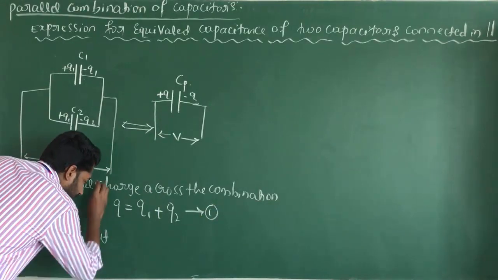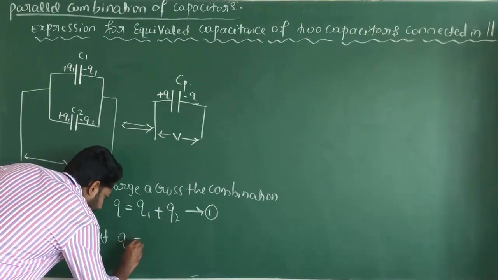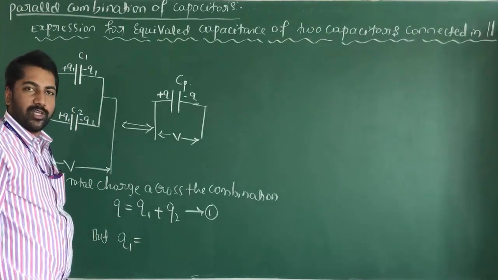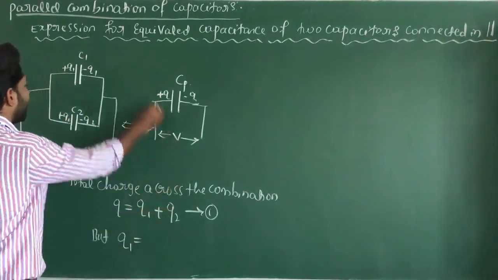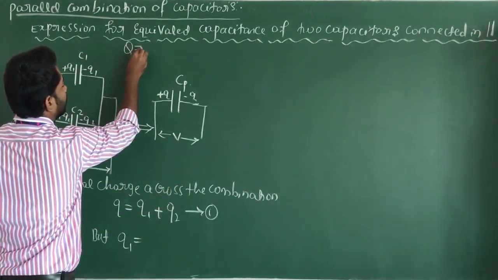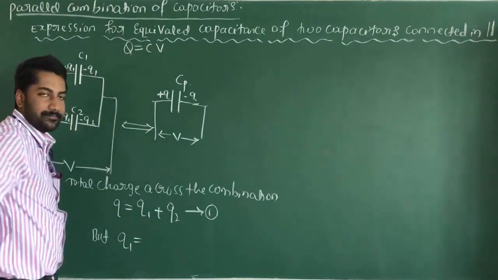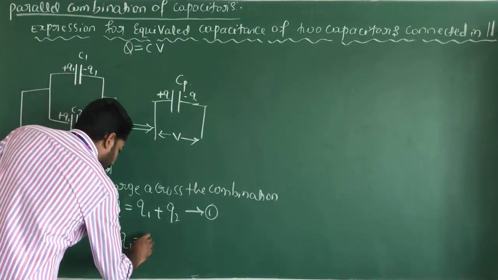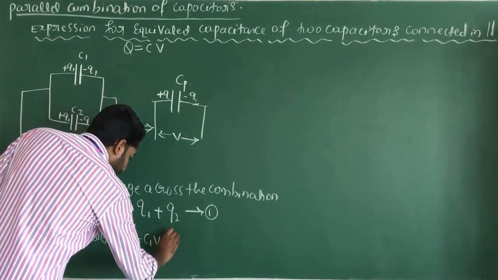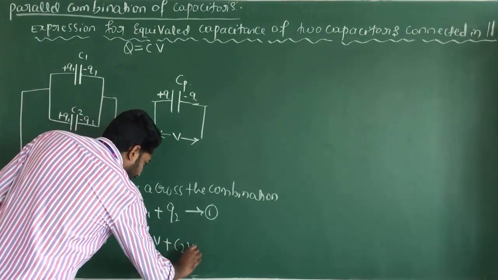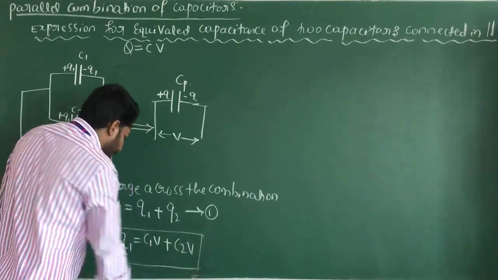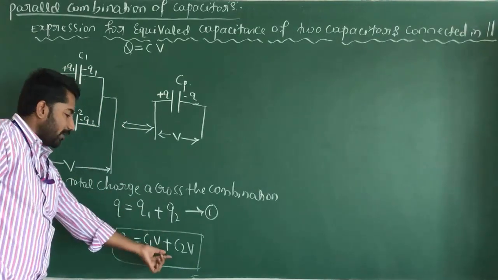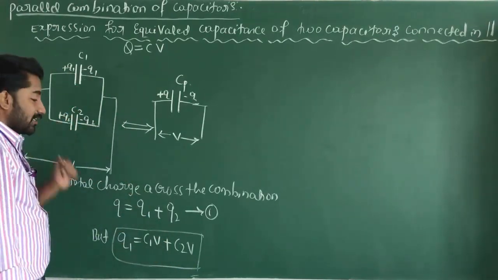But here in this diagram, we know the formula Q is equal to C into V. Here Q1 is equal to C1 into V, and Q2 is equal to C2 into V. Q1 means the charge on the capacitor C1, and Q2 means the charge on the capacitor C2.